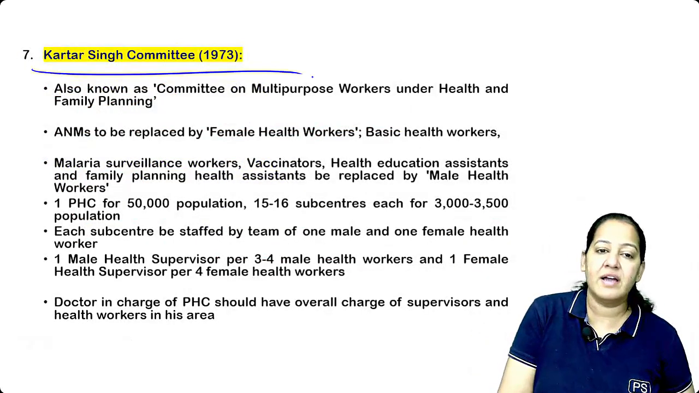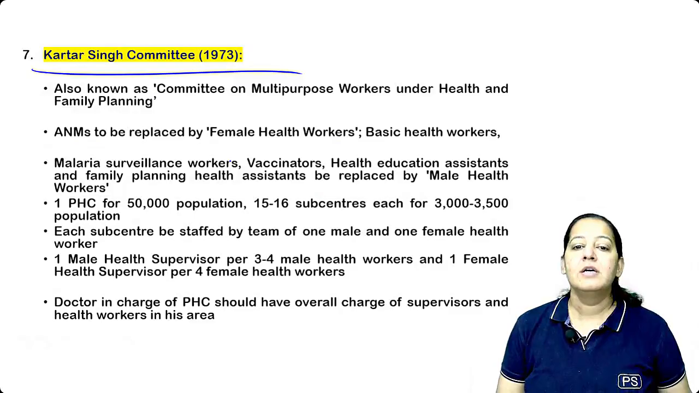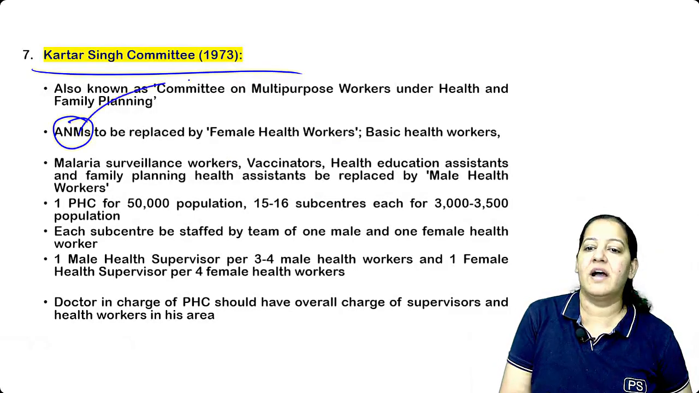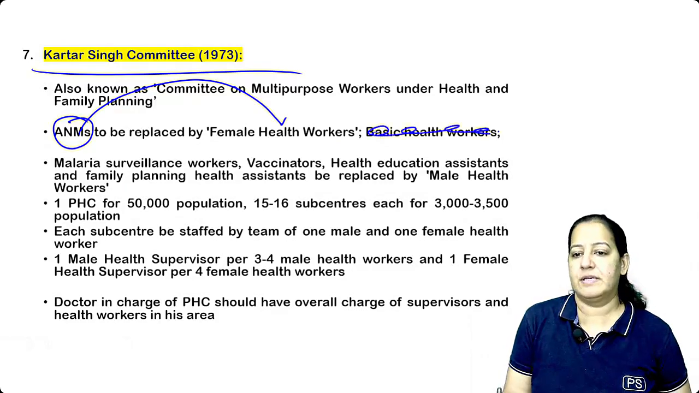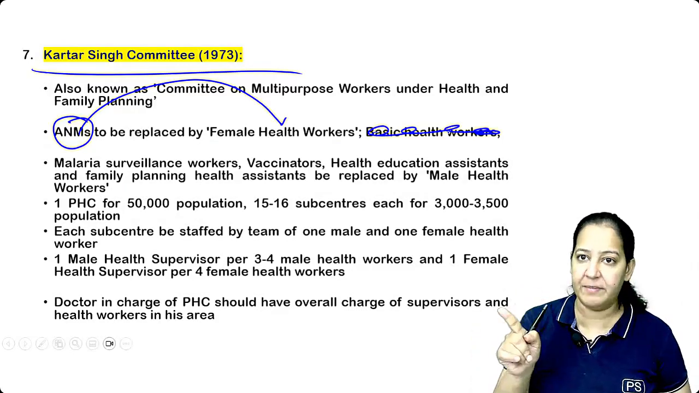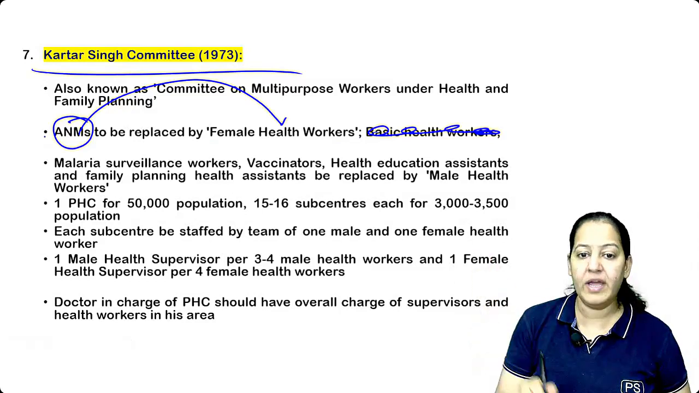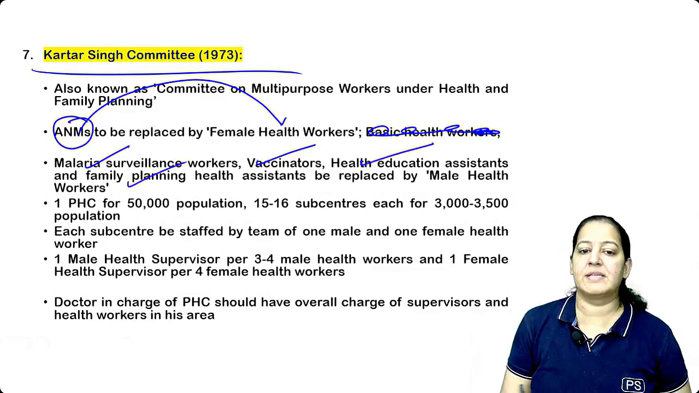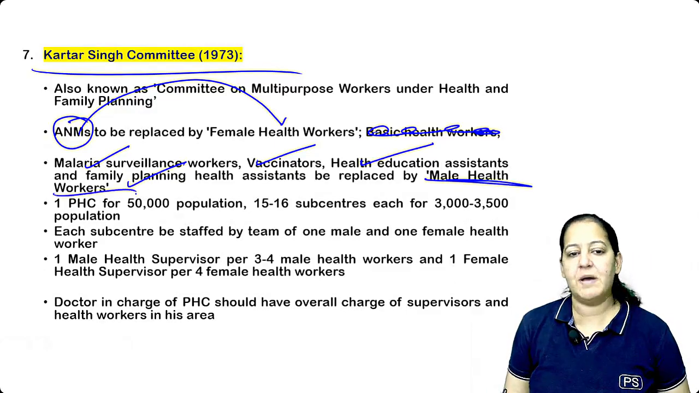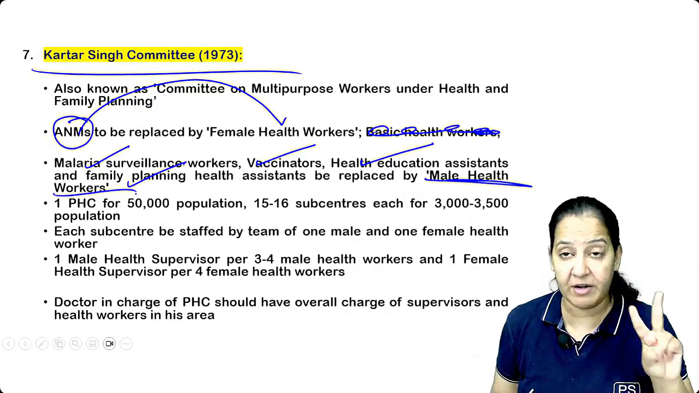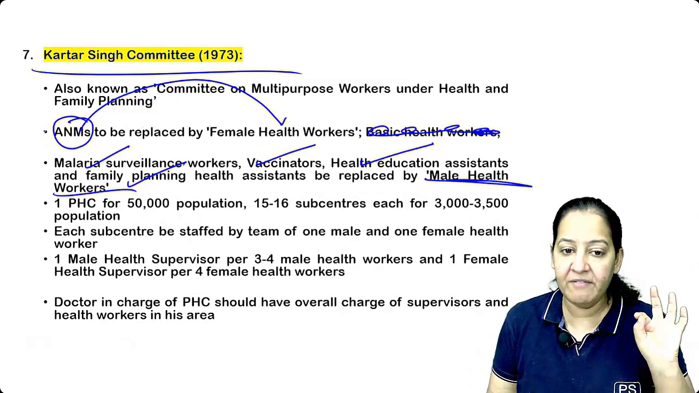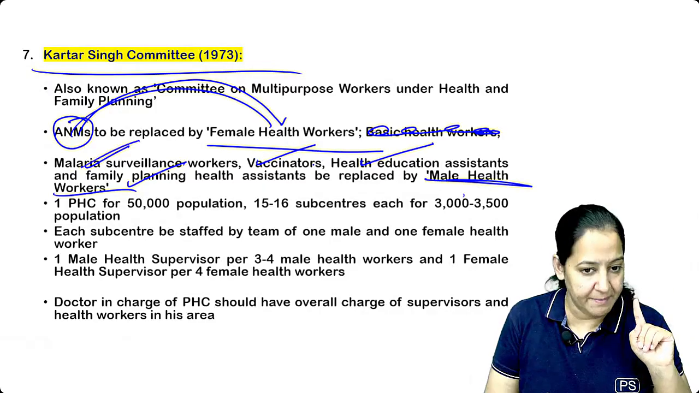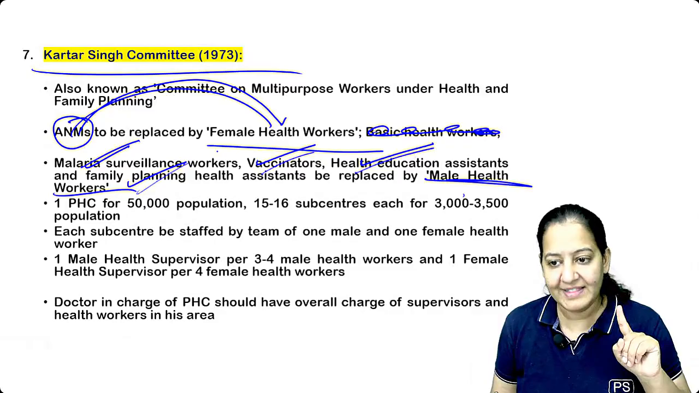After that came the Kartar Singh committee. So what has he done? Kartar Singh replaced all the ANMs with the female health worker. Now there is only one female health worker, not multiple ANMs. All the malaria worker, vaccination worker, health education assistant, family planning worker, they all are replaced by the male health worker. So at PHC we have one female worker, one male worker. The female worker, actually she was ANM, it is replaced by female worker. And male worker can be malaria worker, vaccination worker, health education assistant, and family planning worker.